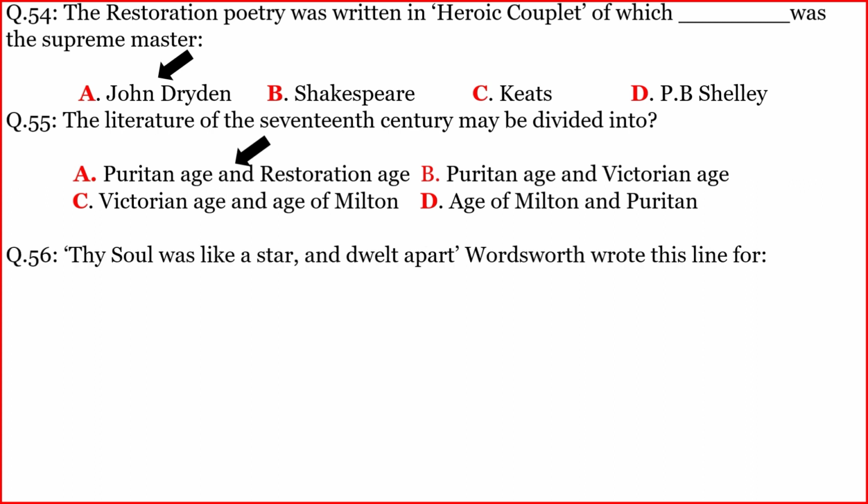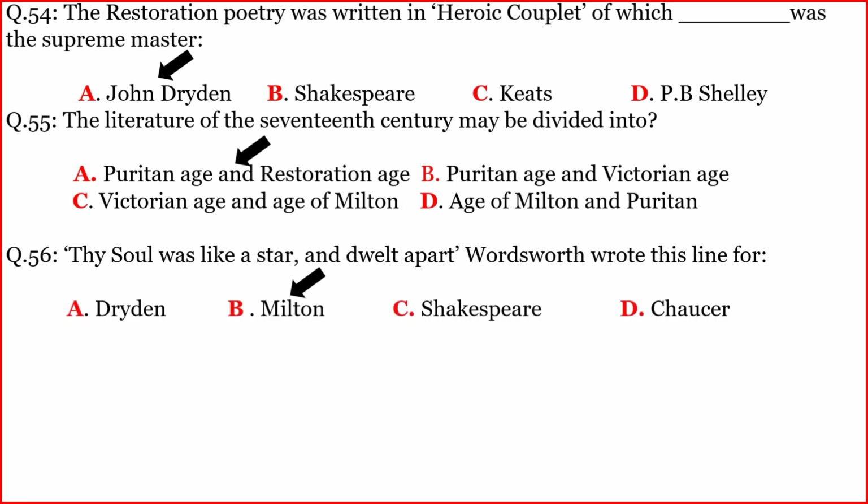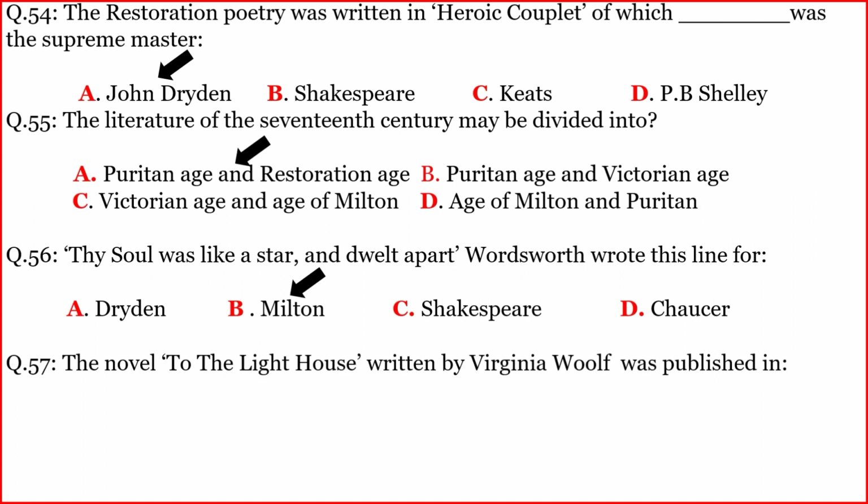Another question. Thou wast like a star and dwelt apart. Wordsworth wrote this line for. The correct option is B. Milton. Another question. The novel To the Lighthouse, written by Virginia Woolf, was published in. The correct option is C. 1927.